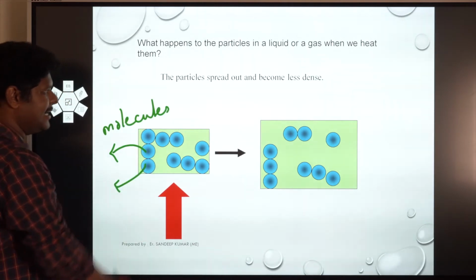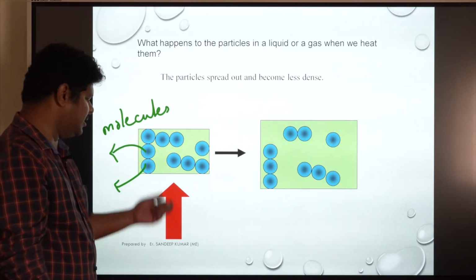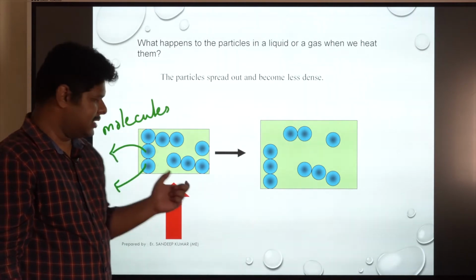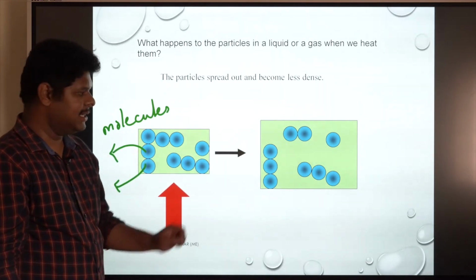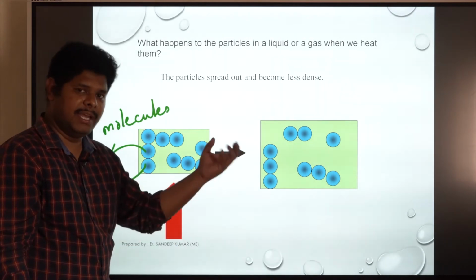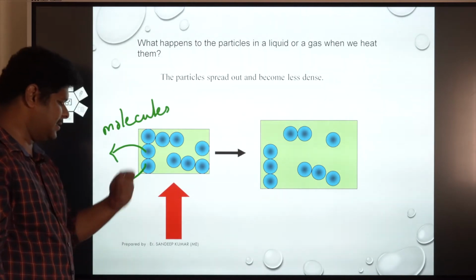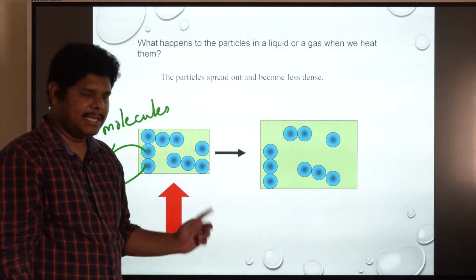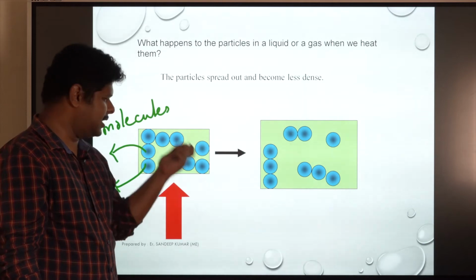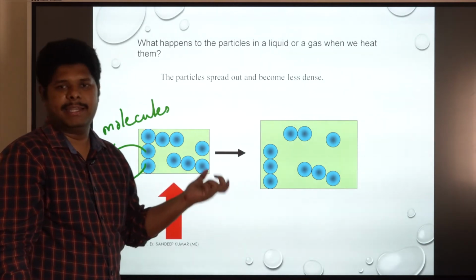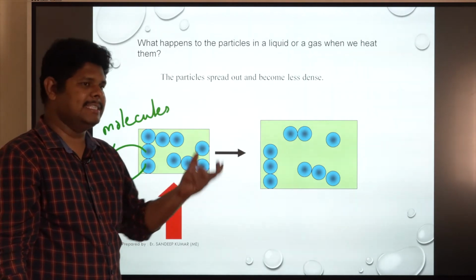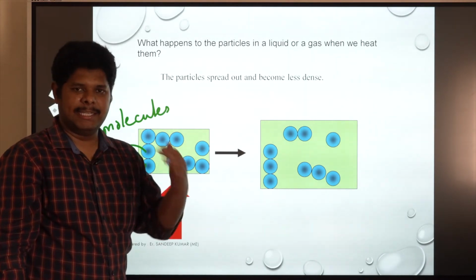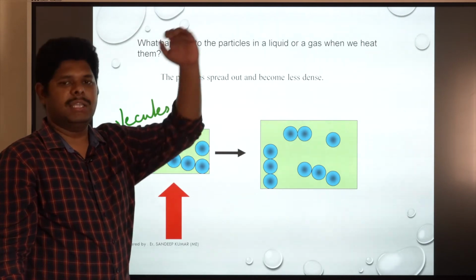Now when you supply heat energy to them, the space between the molecules will increase. As a result, the density will decrease. So when you heat this, the density of this liquid will decrease because of that expansion. So whenever the density decreases, they try to occupy the higher positions.